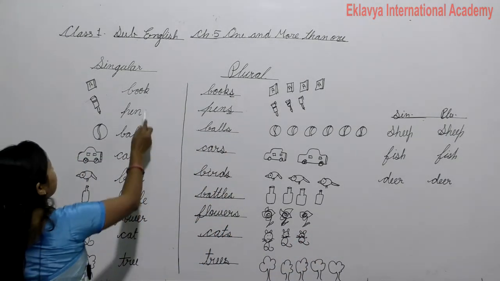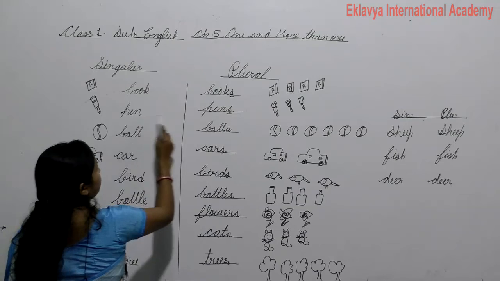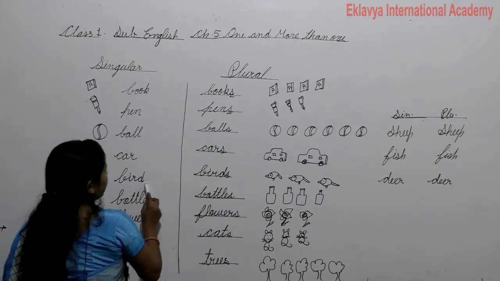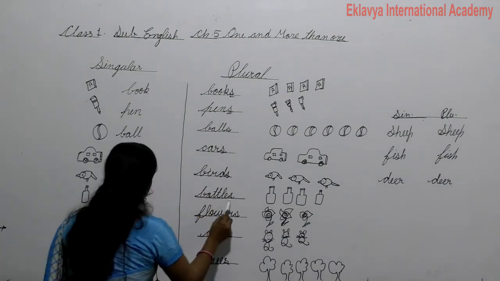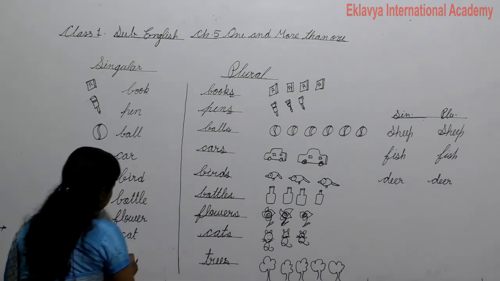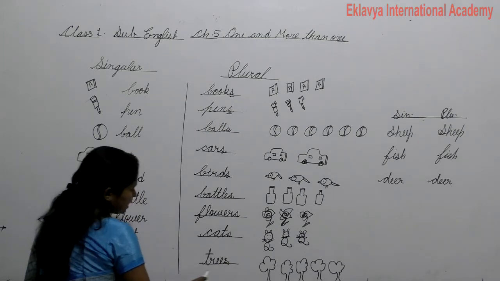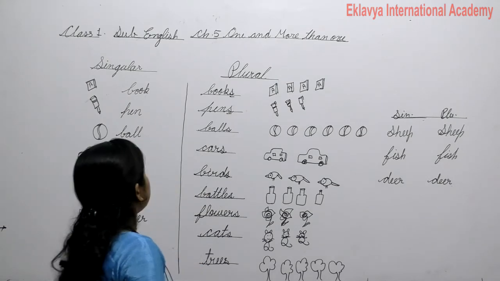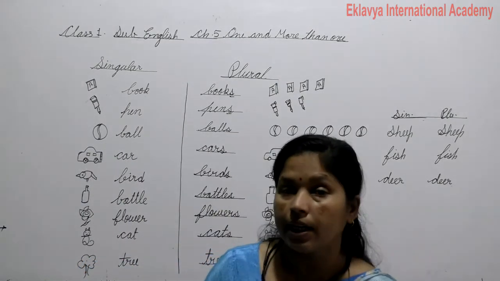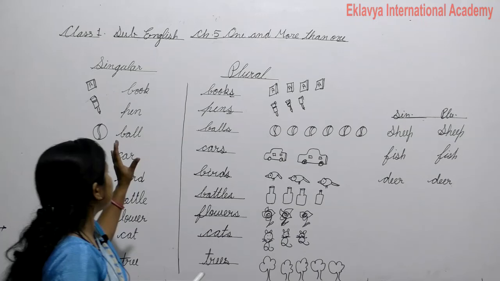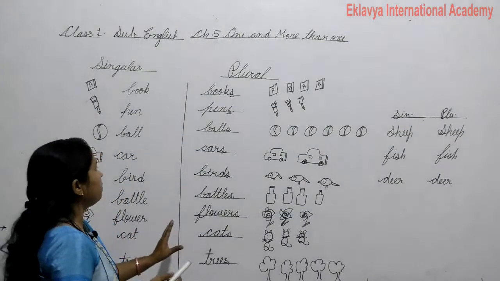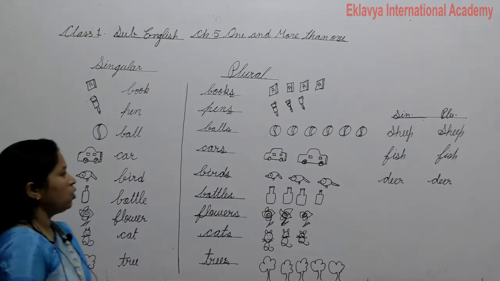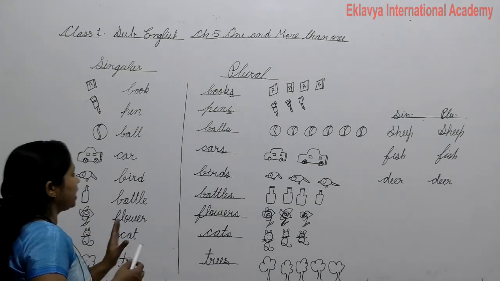One more time, repeat again. Book, books, pen, pens, ball, balls, car, cars, bird, birds, bottle, bottles, flower, flowers, cat, cats, tree, trees. So I hope you understand this topic, students. Today is your work. Read and write in your notebook singular and plural, and understand this topic, and read and draw pictures with your parents' help. Okay, and understand what I am saying. So I hope this topic, singular and plural, is clear.